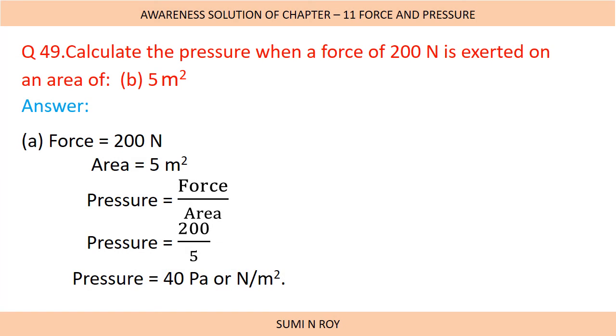Now there is one more question. The question is the same, but now the area is different, that is 5 meters square. So again we will write force 200 Newton, area 5 meters square, pressure is force by area, pressure is 200 by 5, where 200 is the force and 5 is the area. Now we divide and we get 40 Pascals or Newton per meter square. So this is the way you will solve a numerical. Firstly you will write the known quantities, then the unknown quantity, and then you will find it using the required formula.